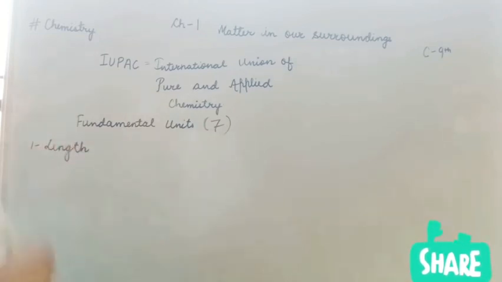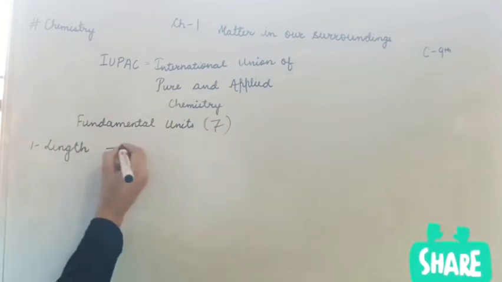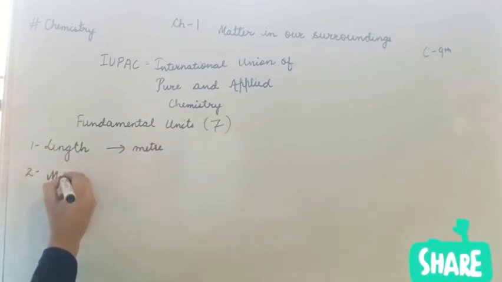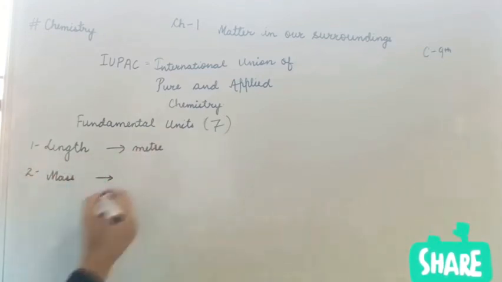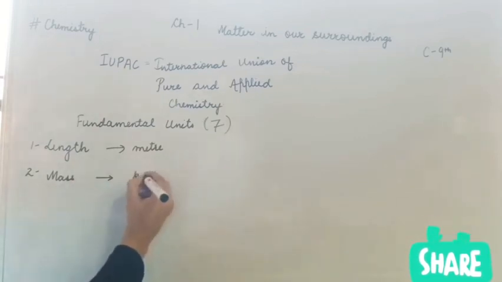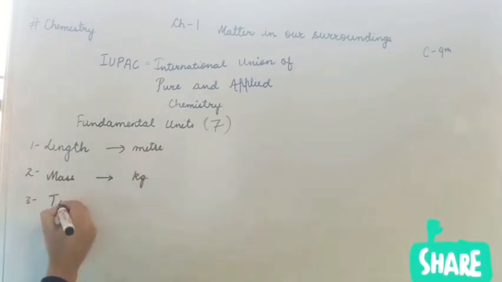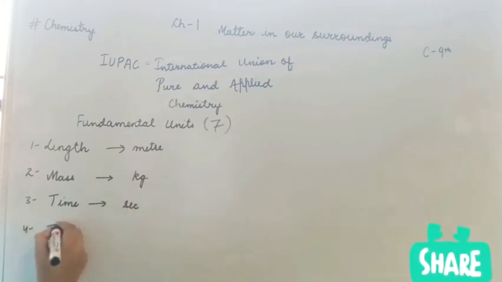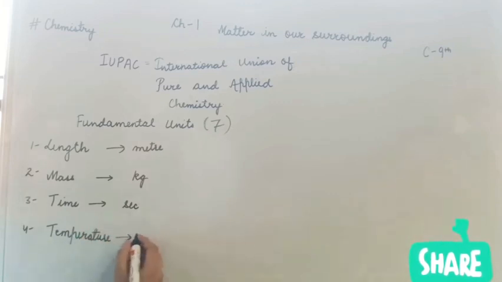So these 7 fundamental units are very important. So first is length, which is measured in meters. Second one is mass, and the unit for mass is kilogram. Third is time, that is measured in seconds. Fourth is temperature, that is measured in Kelvin.